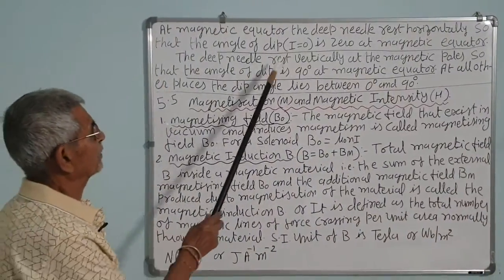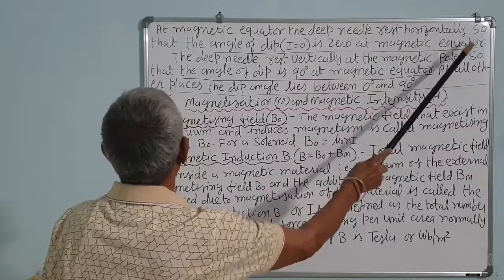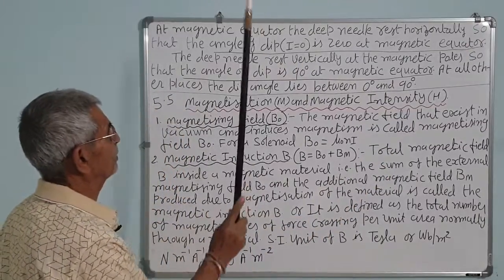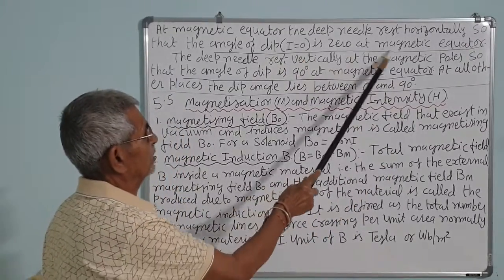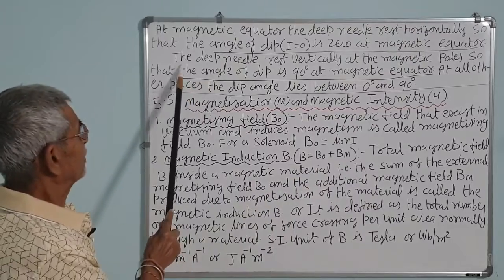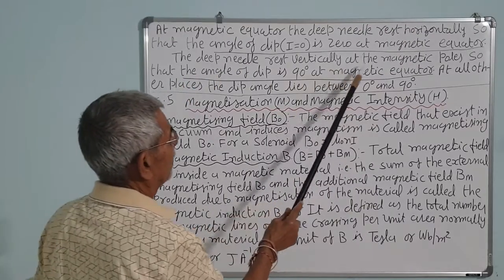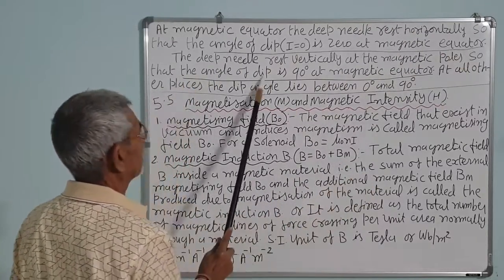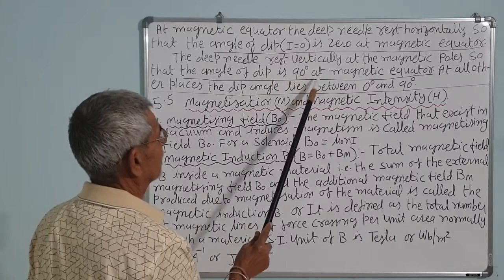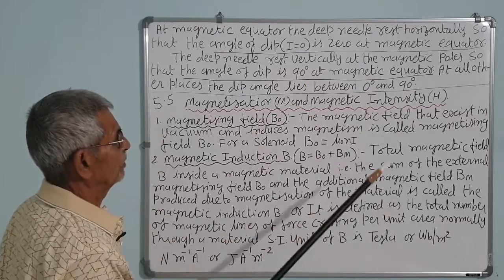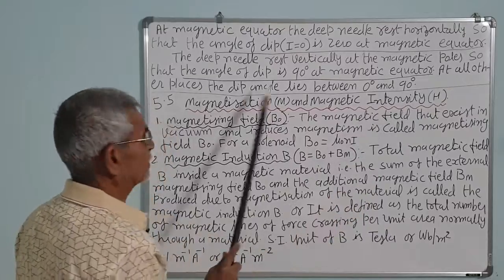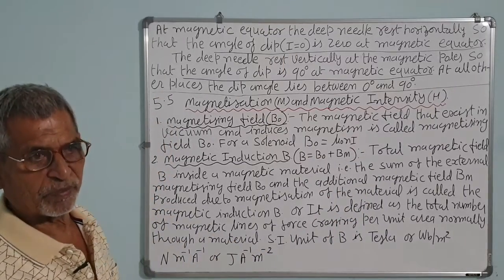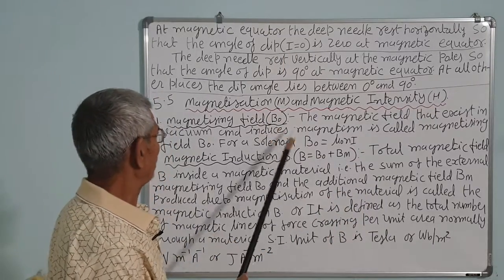At the magnetic equator, the dip needle rests horizontally so that the angle of dip is 0. The dip needle rests vertically at the magnetic pole so that the angle of dip is 90 degree at the magnetic pole. At all other places, the angle of dip is between 0 and 90 degree.